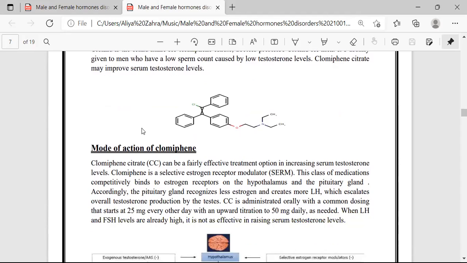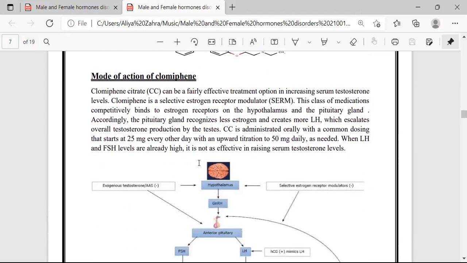Here is the structure of clomiphene citrate. The next is the mode of action of that drug. Clomiphene citrate has a mode of action that is well defined. Clomiphene citrate can be a fairly effective treatment option in increasing serum testosterone levels.